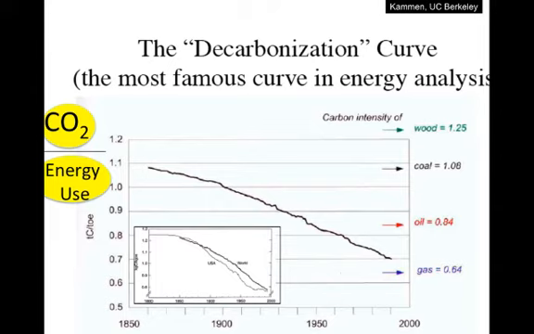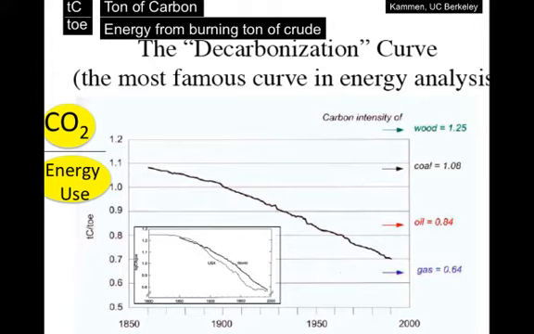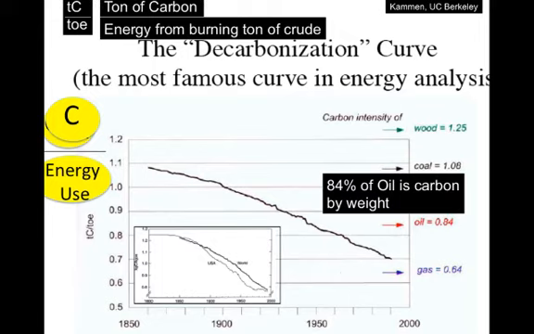So we can look at the decrease in carbon intensity of our energy over the years. Let's take a look at this graph. As a function of years, we're looking at tons of carbon emitted per tons of oil equivalent. And so in fact, it's not CO2 per energy use, but carbon. And so we look at oil, because it's tons of oil.